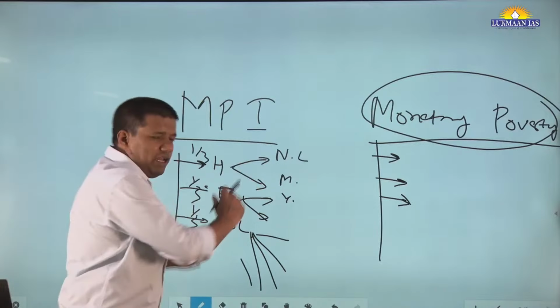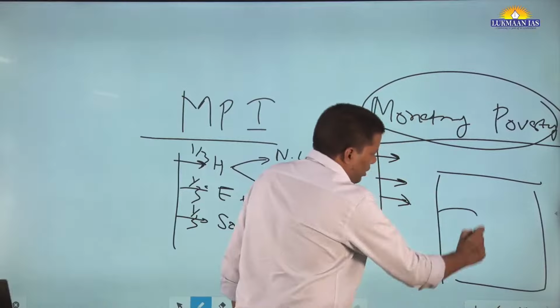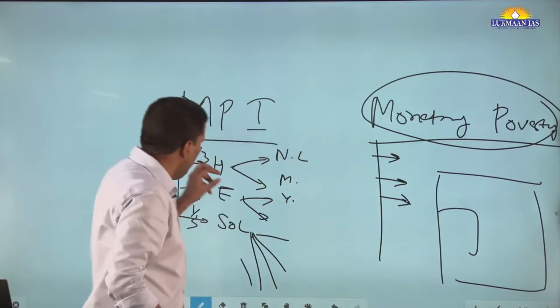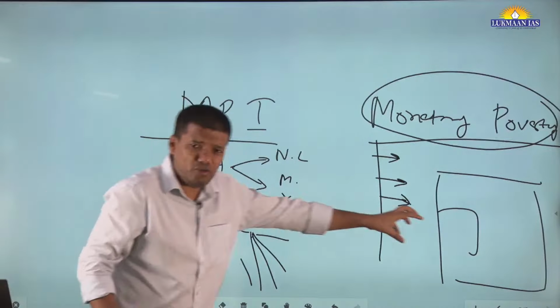Let's say you can put this diagram here. Let's say you are writing a Mains answer. Somewhere you can put this content: Multidimensional Poverty Index, health, education, 1/3. You will not get time to write all the dimensions, but this thing you can put.